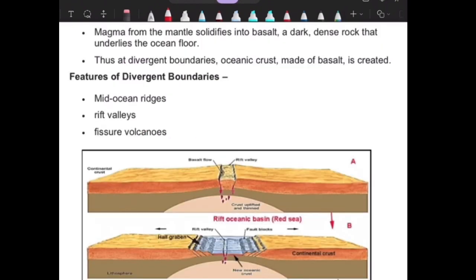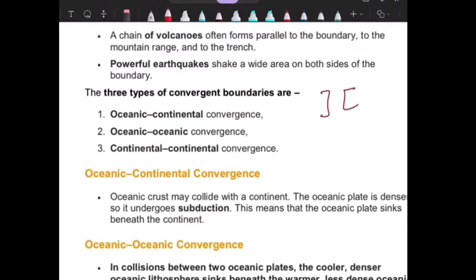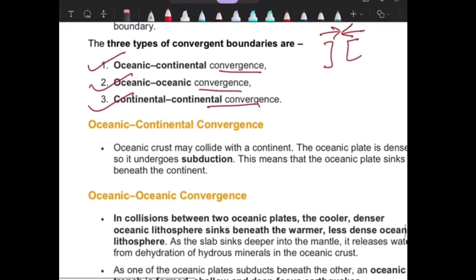Okay, when two plates move away from each other, the following features are generated: mid-oceanic ridge, rift valley and fissure volcanoes. And when convergence takes place, the following three possibilities arise. There might be convergence of oceanic and continental plates, there might be convergence of oceanic plates, and there might be convergence of continental plates. And when continental plates converge, this gives the formation of fold mountain.